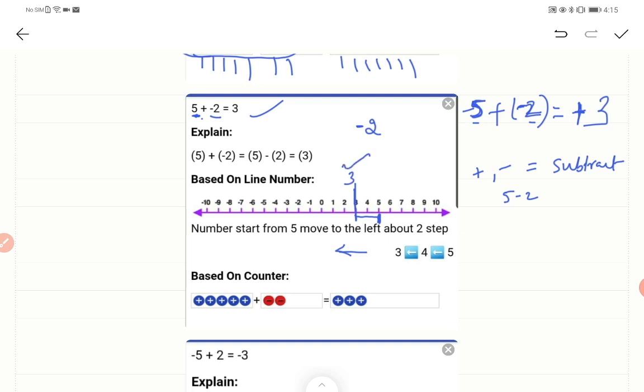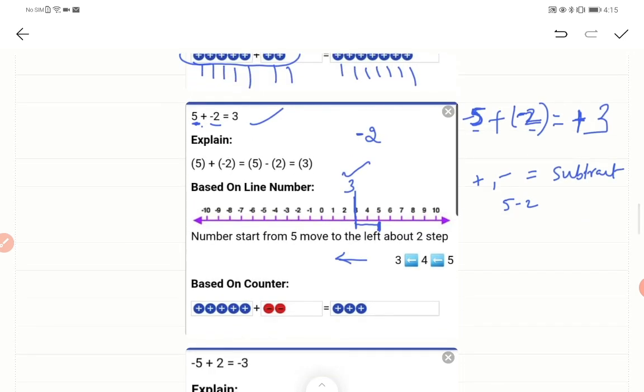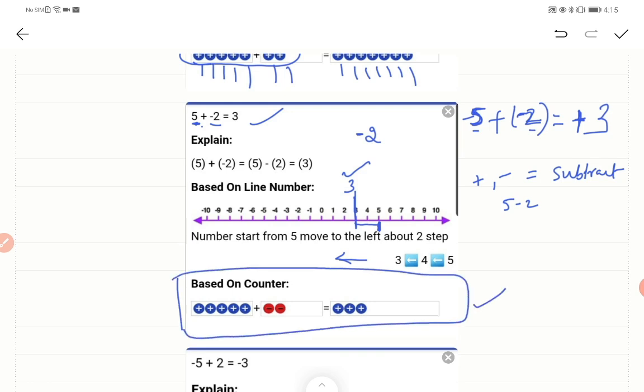Right, children? Okay. If you want to go through counter wise, this is not that much needed. Just for good understanding, it is there. So 5 plus you have taken, 2 minus you have taken. So this will get cancelled because of these 2 minus. The resultant will be 1, 2, 3 plus. So 3 plus is the answer.